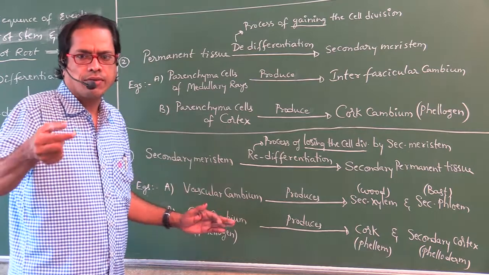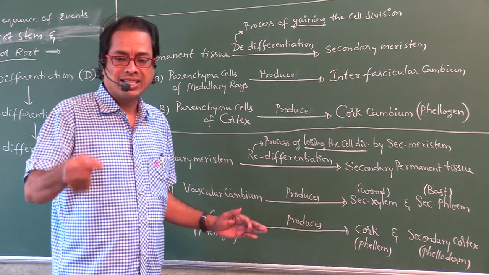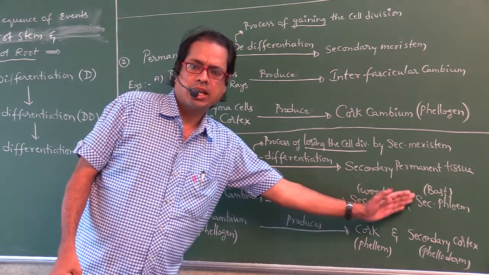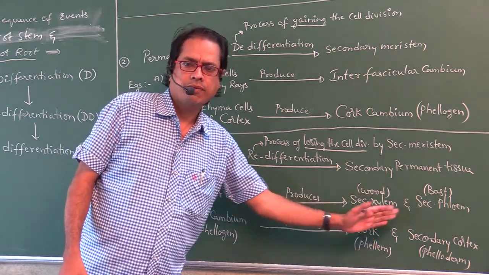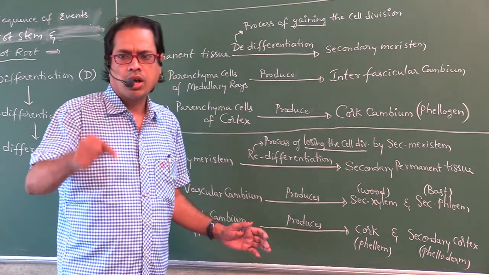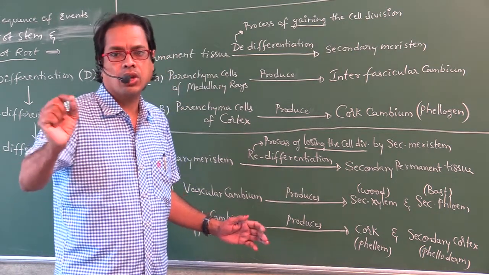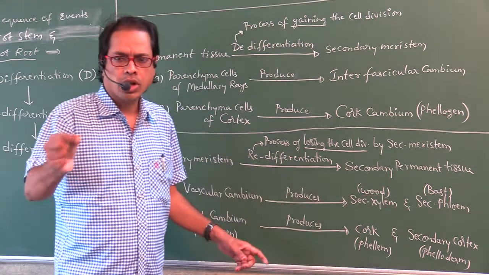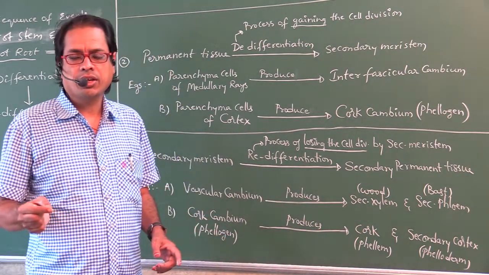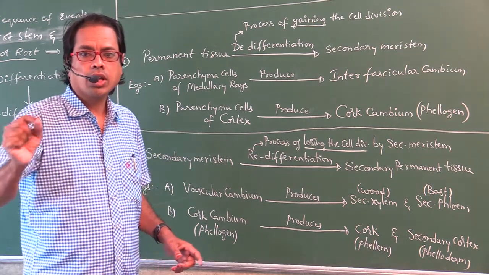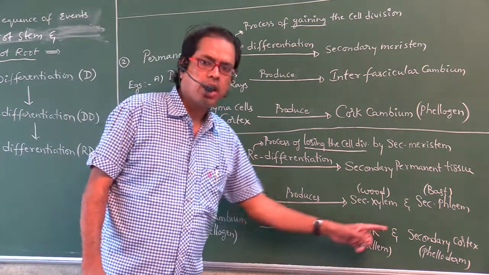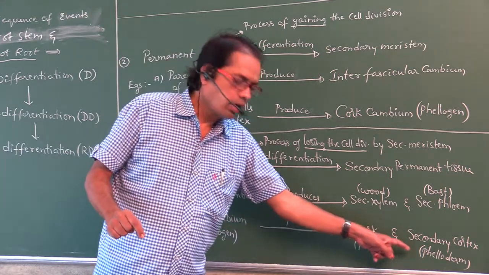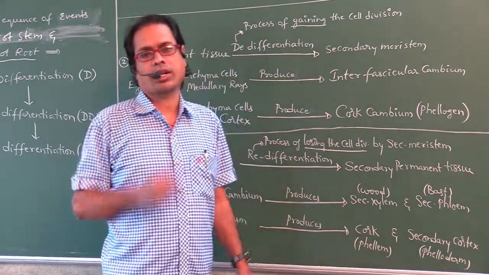The products of redifferentiation means secondary xylem, secondary phloem, phellem, phelloderm. From vascular cambium, the products are secondary xylem and secondary phloem. From cork cambium, the products are phellem and phelloderm. Phellem is also called cork. Phelloderm is also called secondary cortex.